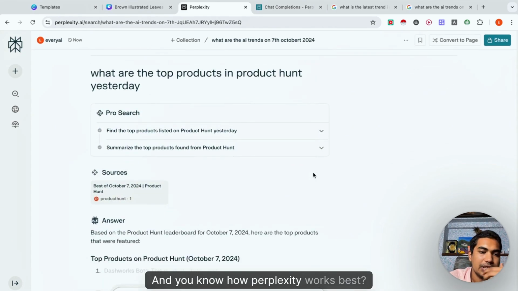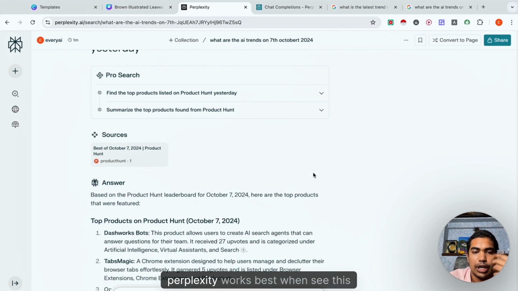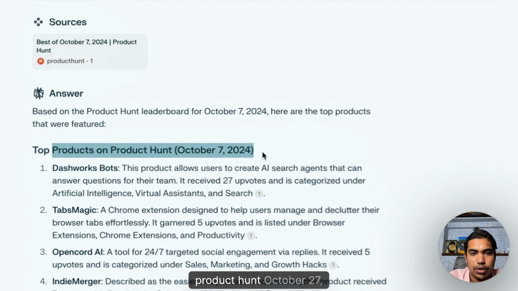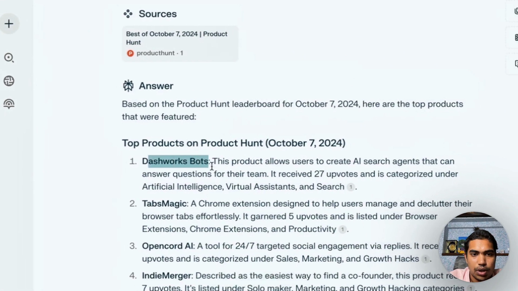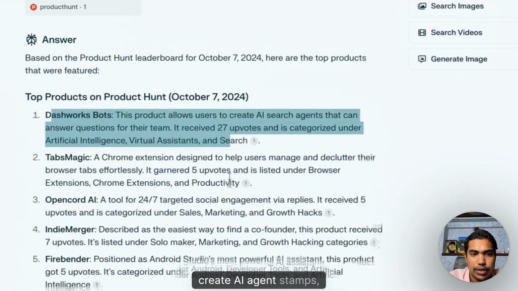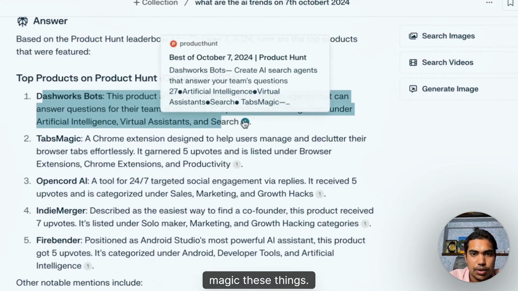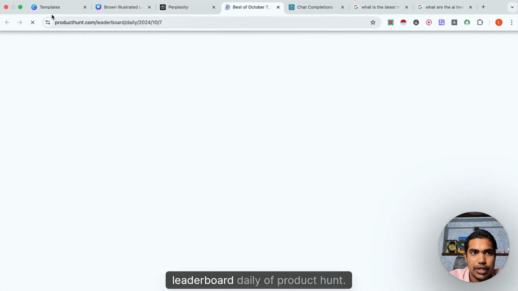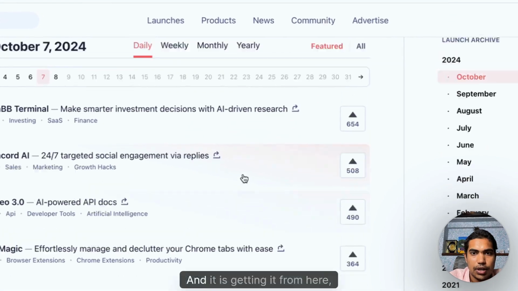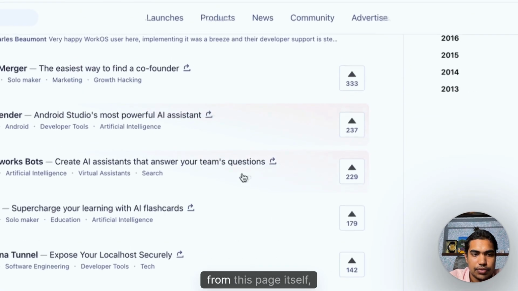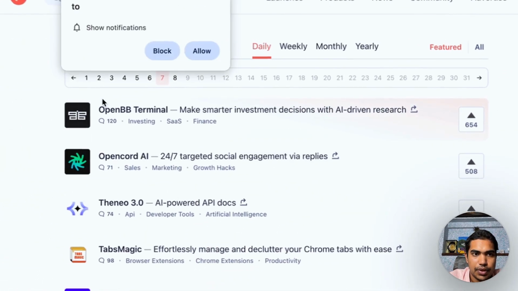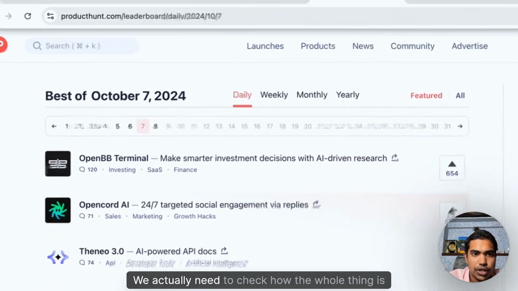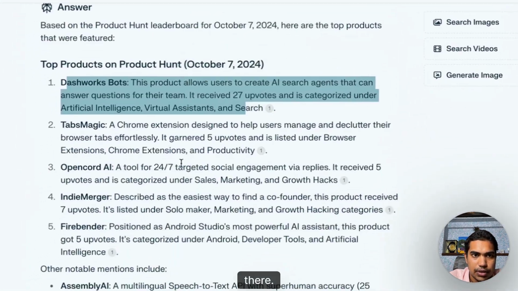And you know how Perplexity works best? Perplexity works best when, see this, Product Hunt October 27, this one. So dashboards allow create AI agents, Tabs Magic, these things. So where is it getting it from? It's going to this page, leaderboard daily of Product Hunt, and it is getting it from this page itself, right? Daily, weekly. We actually need to check how the whole thing is there.